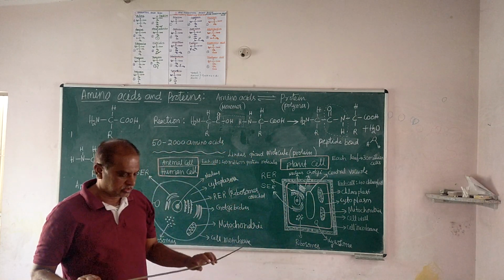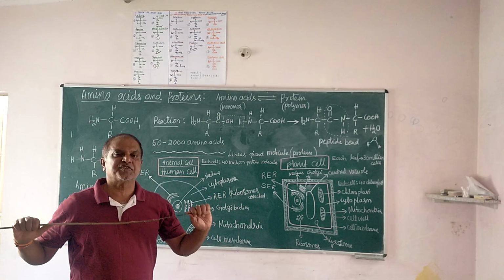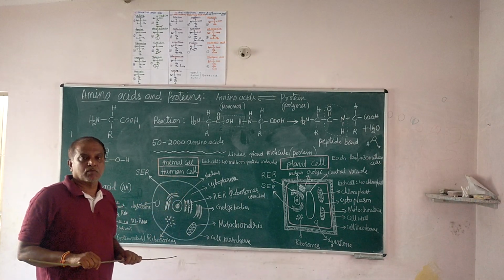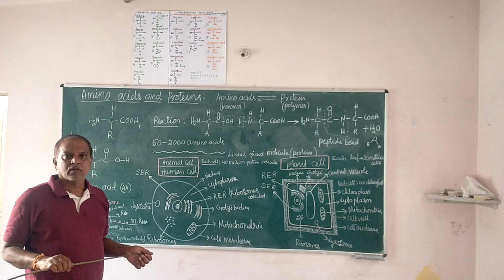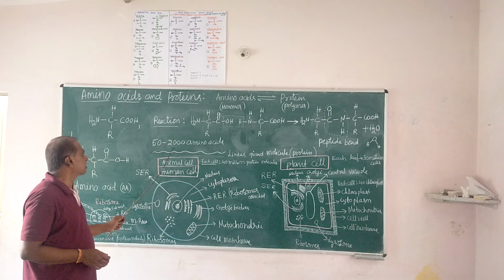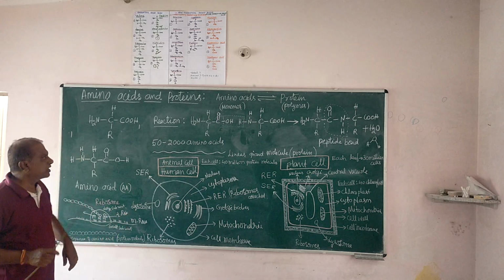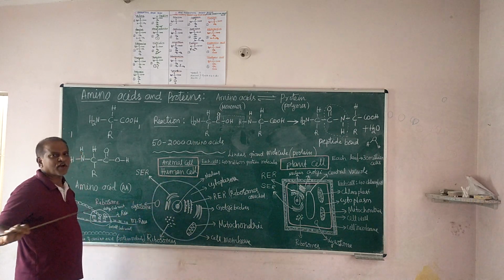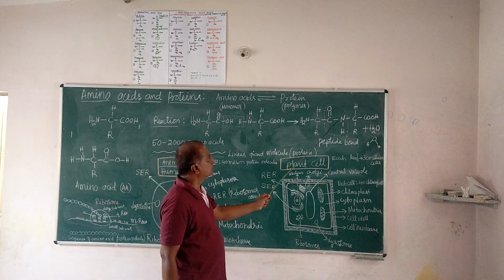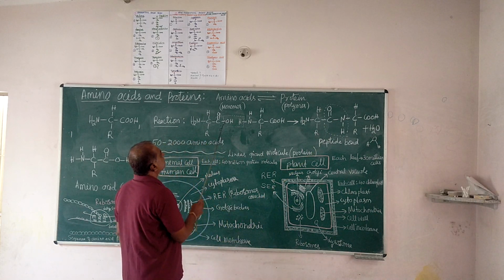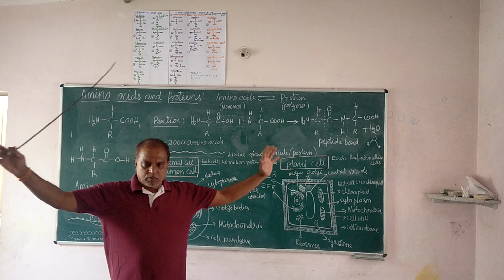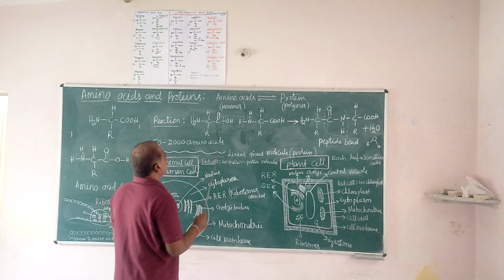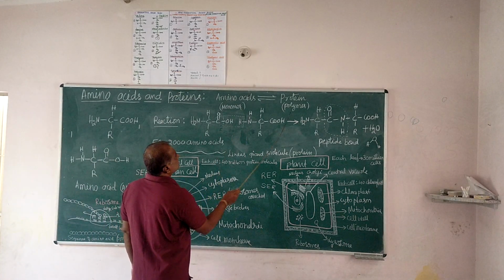Likewise, amino acids combine one by one in a linear fashion, in large numbers. About 50,000 amino acids can combine, or 2,000, or even lakhs of amino acids can combine. But in the living system, 50 to about 2,000 amino acids can combine in linear fashion with a chemical reaction like this. This reaction can be repeated with the adjacent amino acids. All amino acids come together and linearly combine to form a polymer. It is called polymerization. The amino acid is called a monomer. This is called a polymer.